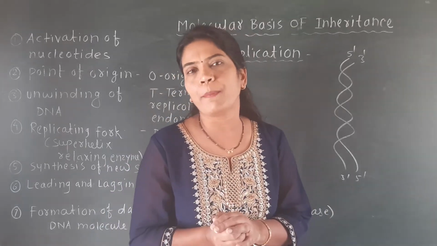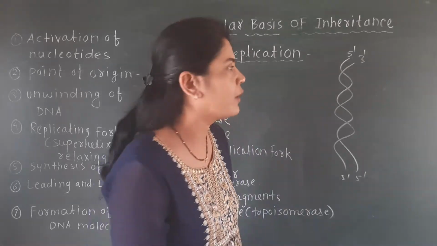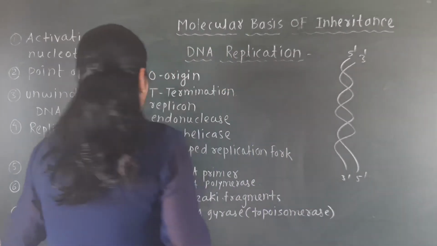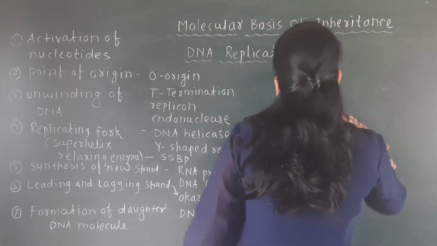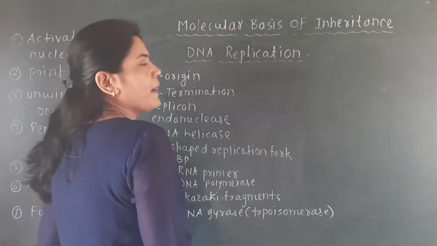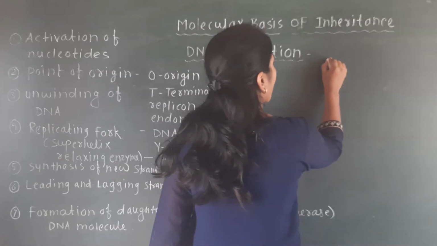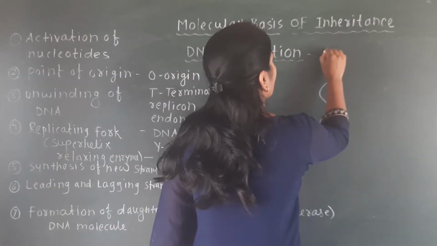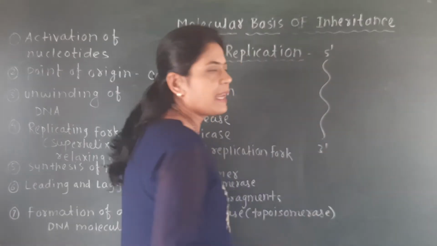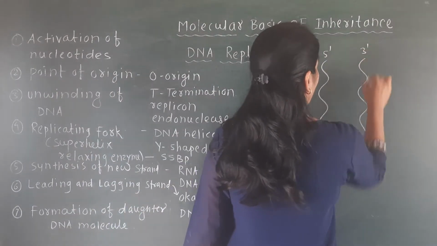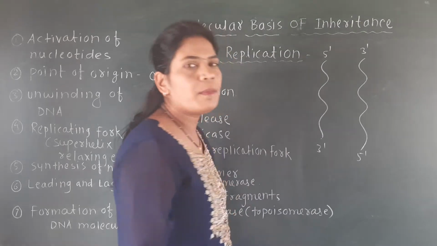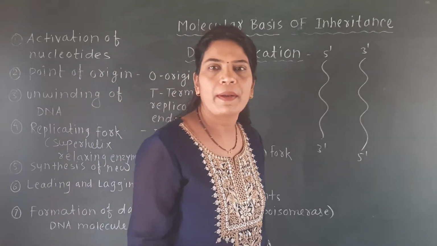What is meant by complementation or complementary base pair? So this diagram we will see again to study the complementary base pairing. One strand, if we see here, is 5 prime to 3 prime, and another strand is 3 prime to 5 prime. What is meant by complementary strand or complementary base pairing?